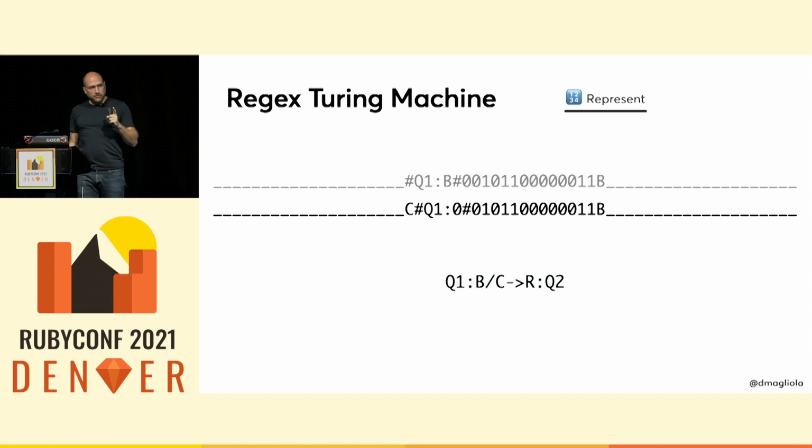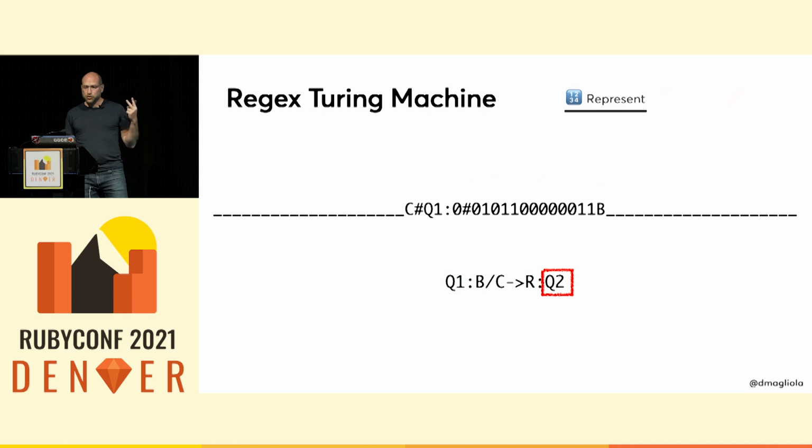But we have one more problem. We need to change the state to Q2. Where does that 2 come from? We don't have that anywhere in the string. So just like in Game of Life, we can't capture it to then do the replace. And by the way, the same happens to that C that I just wrote there. Where did that come from?